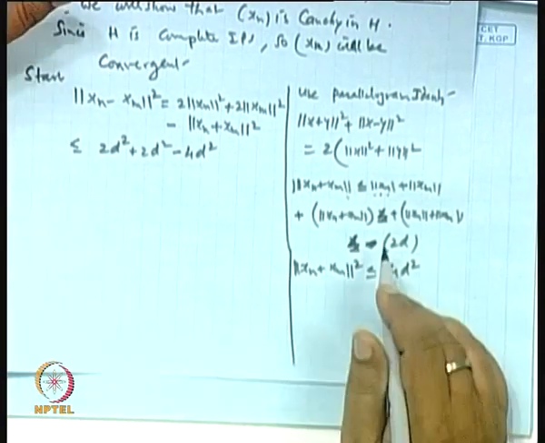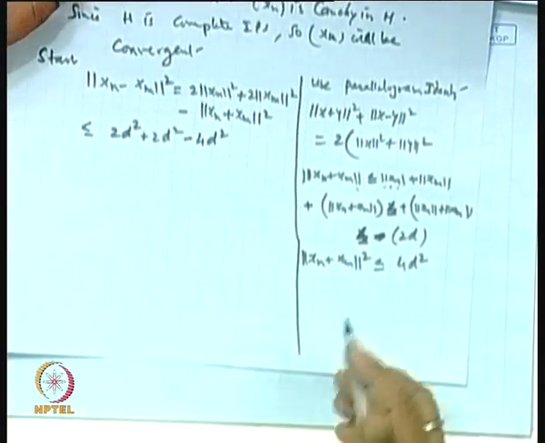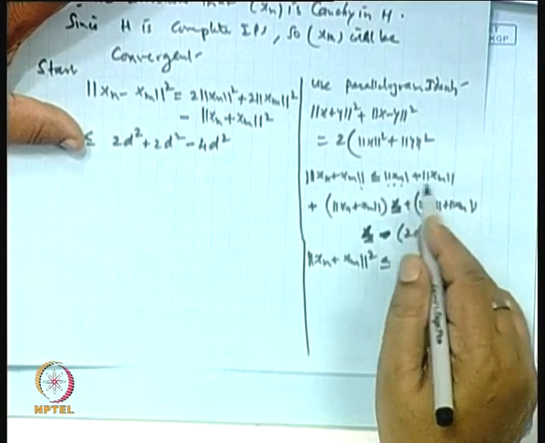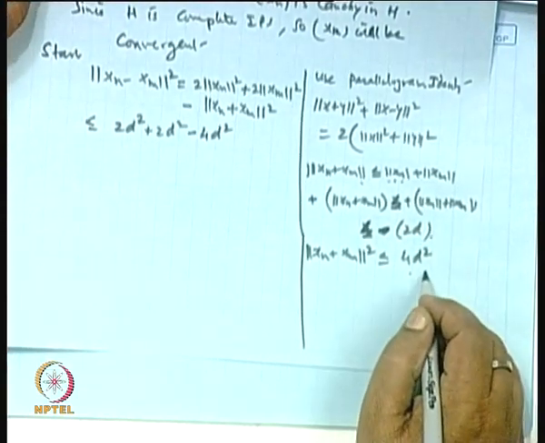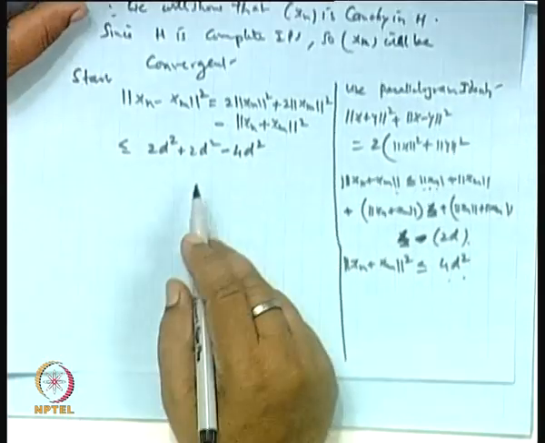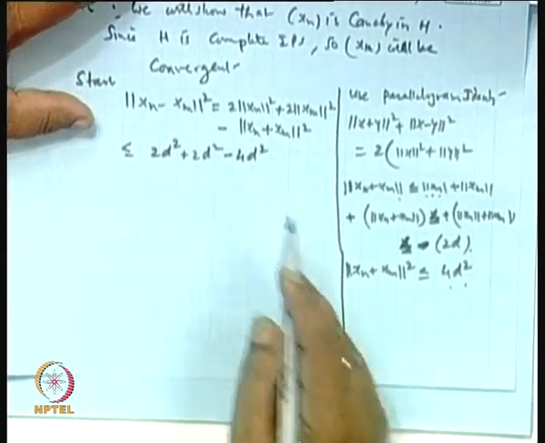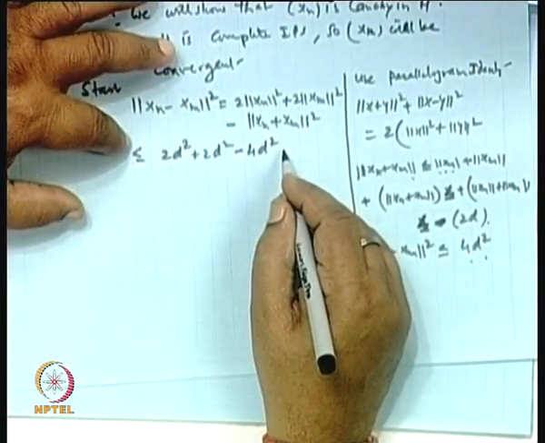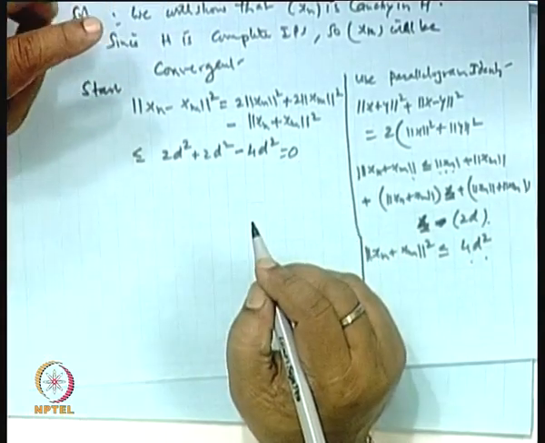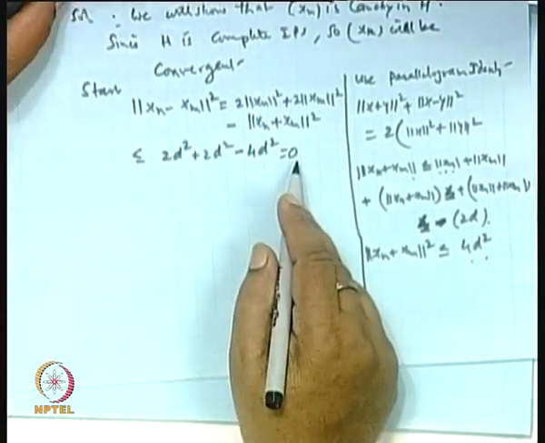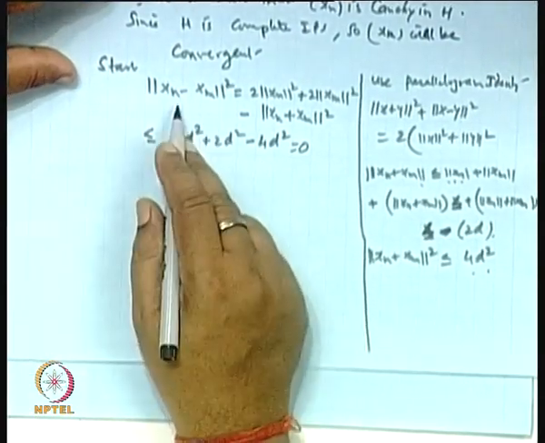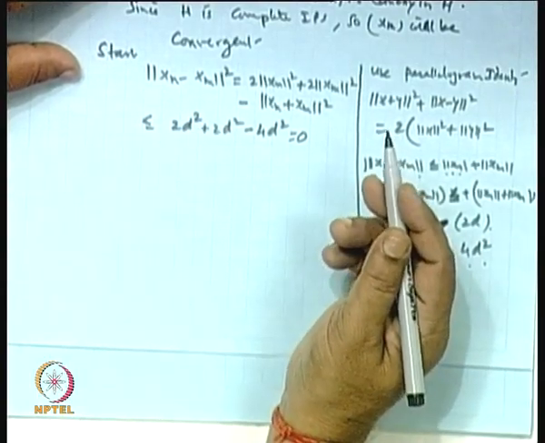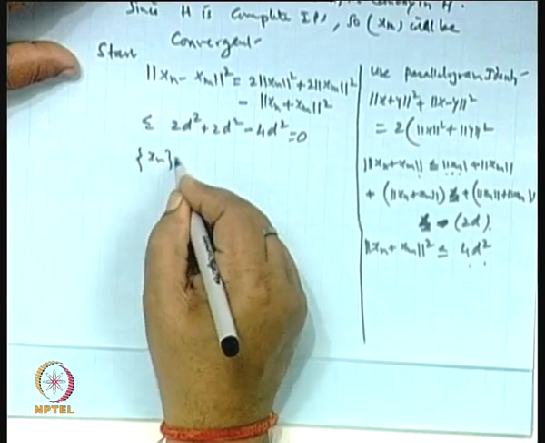So minus of this. I think do not go for this without even going for this x_n and x_n, okay. So this is 2d, 2d means 4d squared. So minus of 4d squared, okay. So we get this is greater than or equal to, in fact this one is 0, okay, this is 0, is it not? Because this will be 0. Once it is 0, it means x_n and x_m are very close to each other after a certain stage. So we say the x_n sequence is a Cauchy sequence.